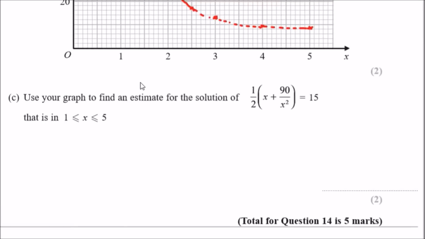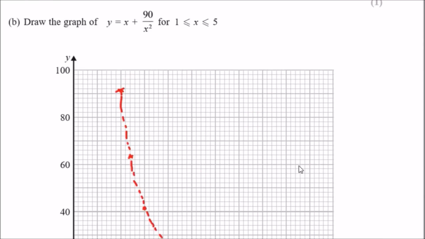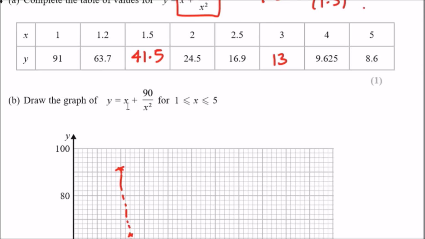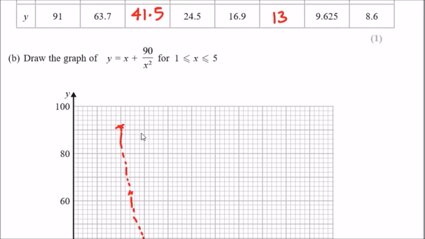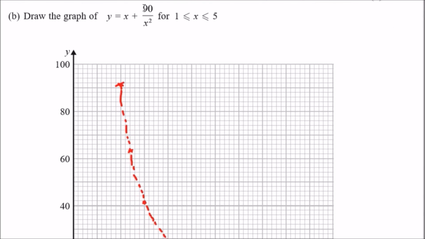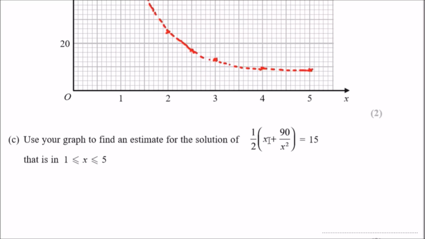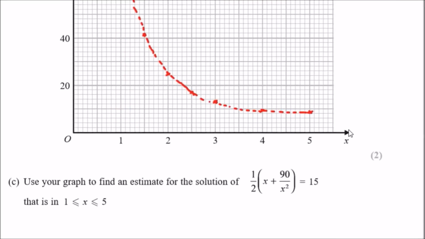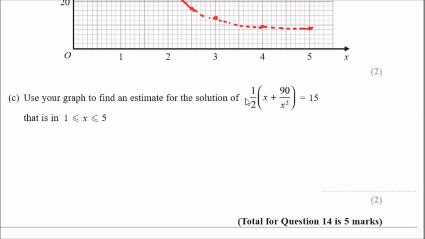Now, hopefully it's not too much, so only one question more. Use your graph to find an estimate for the solution of half of this equals 15. If you look very carefully, we know that y represents all of this, and this is the curve for y. This is the y equation, yeah? So what we could do is make this entire equation equal to y. So let's firstly get rid of the half. Divide half across, or times everything by 2, you should get x plus 90 over x squared